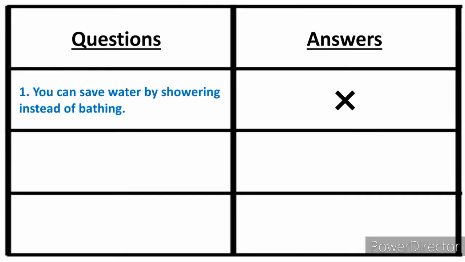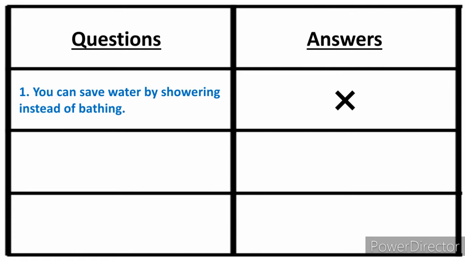Okay. Now one I have done for you here. See. Now you have to make a box like this in your notebook. One row of questions and one row of answers, and 10 columns for 10 questions, because there are 10 questions in this video. So the first one is, you can save water by showering instead of bathing. This statement is wrong. So you have to put a cross mark in the answer box. Okay, this is the first one I have done for you.